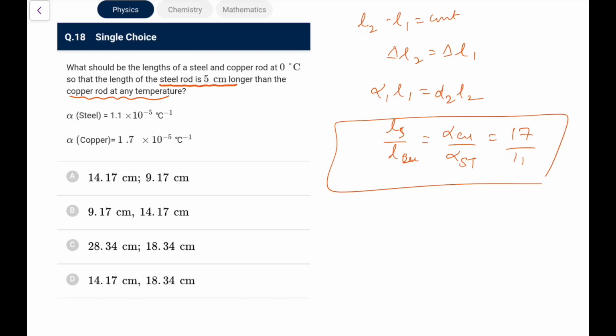So check it out, this is definitely not going to be there, this is definitely not going to be there. Now we are left with these two options. Now try this. If we take the simplest ratio, 14/17 upon 9/17, and 9 it would be 11. So let me check if it can be reduced to 17 by 11. Let me check.